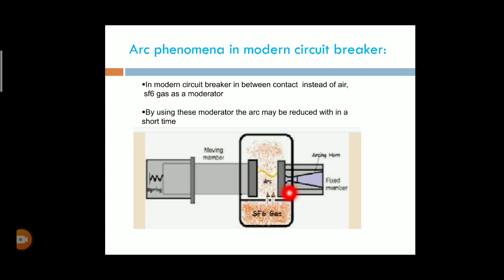In modern days, we are using this type of circuit breaker. This is the moving contact and this is the fixed contact. If any fault occurs, the moving contact is moved away from the fixed contact. In between them, the arc develops. That arc is struck in the SF6 gas, and due to the properties of this SF6 gas, the arc is extinguished.